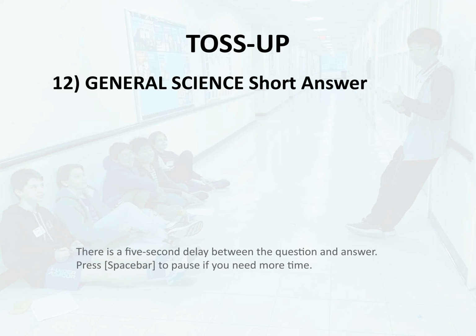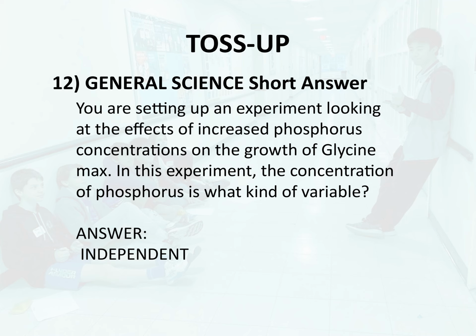Toss-up 12. General science. Short answer. You are setting up an experiment looking at the effects of increased phosphorus concentrations on the growth of glycine max. In this experiment, the concentration of phosphorus is what kind of variable? Answer. Independent.